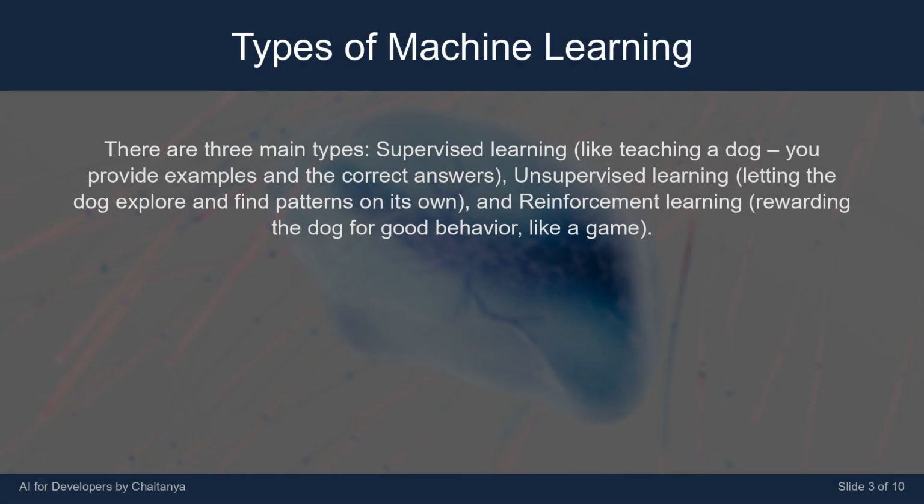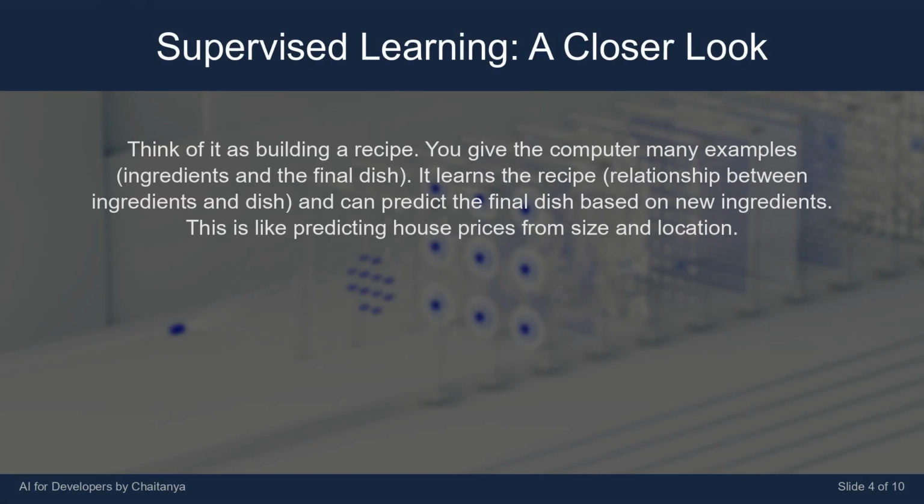There are three main types. Supervised learning. Like teaching a dog, you provide examples and the correct answers. Unsupervised learning. Letting the dog explore and find patterns on its own. And reinforcement learning. Rewarding the dog for good behavior. Like a game.